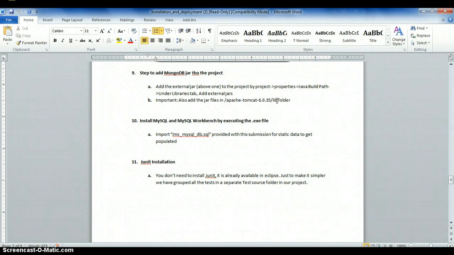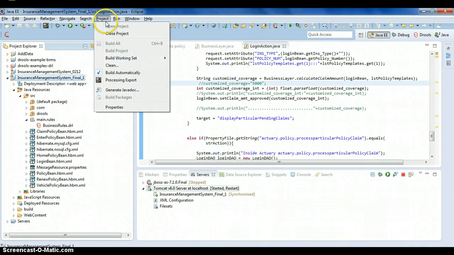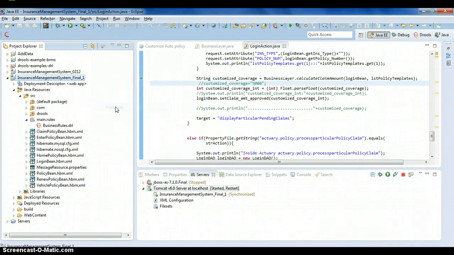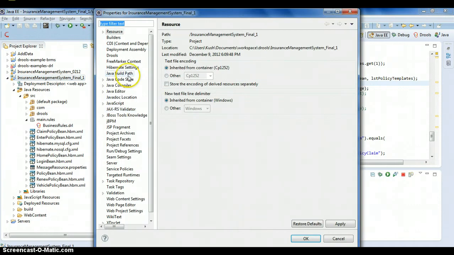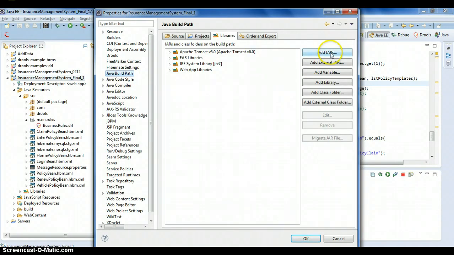If any discrepancies are there, we can add jars by going to the project properties and Java build path. We can add all jars from the links which we have provided.